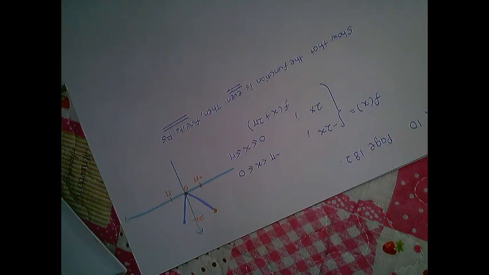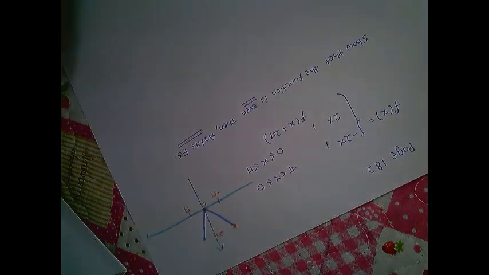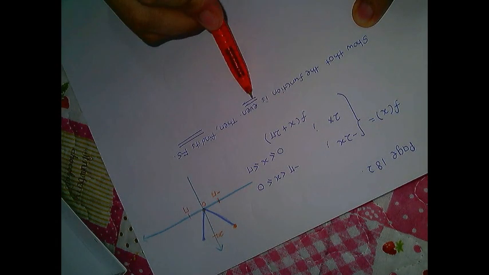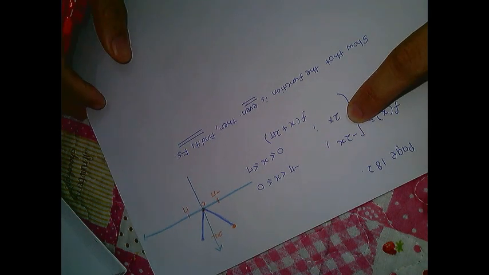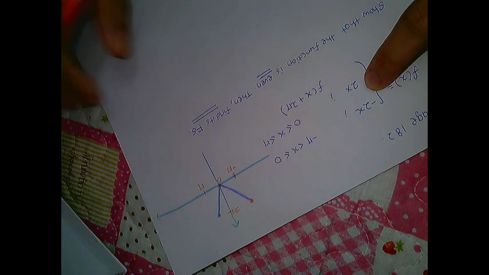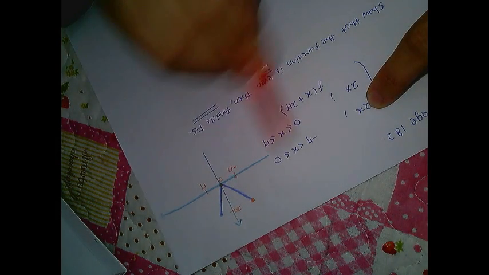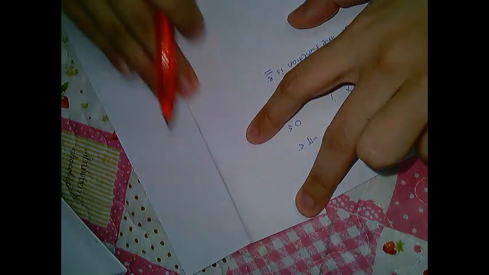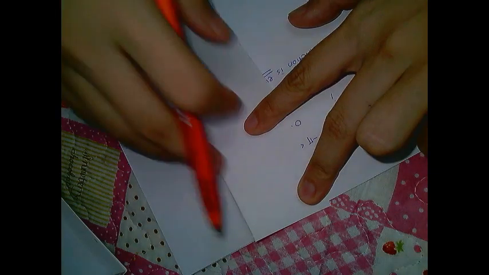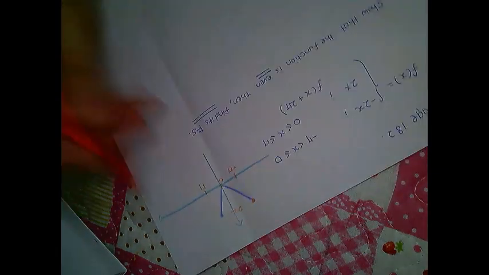In order to show that this function is even, given a periodic function, I can just plot the graph. I have this one, and the second one is this one. When I try to fold, I find that this one is just like a mirror, and both sides stick to each other. So I can say that this function is even.